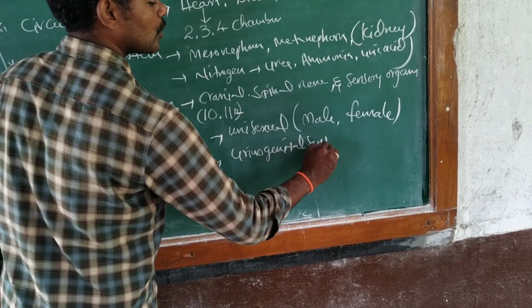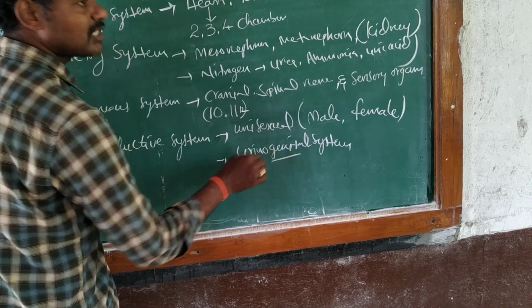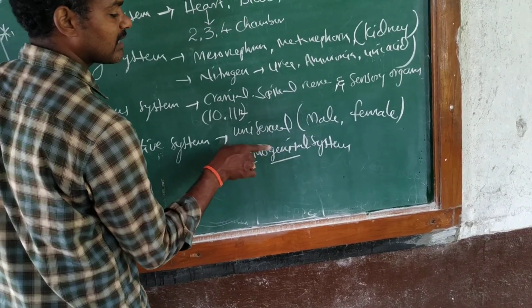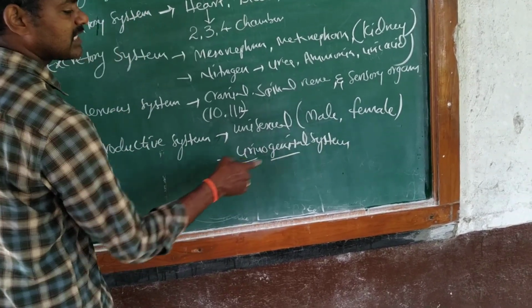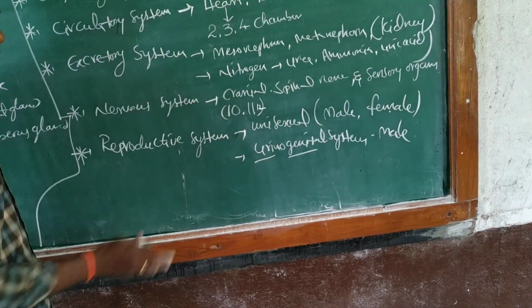What is the meaning of urinogenital system? Urine and genital, that means the sperm moves in a single way, present only in males and absent in females. That is the urinogenital system.